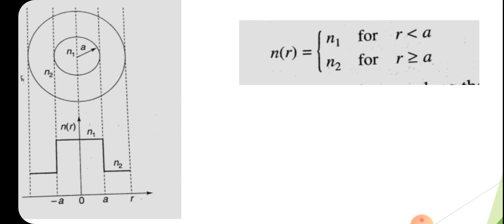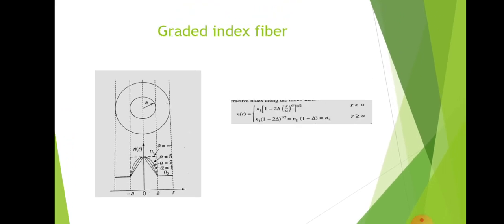Next is the graded index fiber, represented by GI. In this fiber, the refractive index of the core is not constant. We know that in step index fiber the refractive index of the core is uniform, but in graded index fiber the refractive index of the core is not constant throughout.